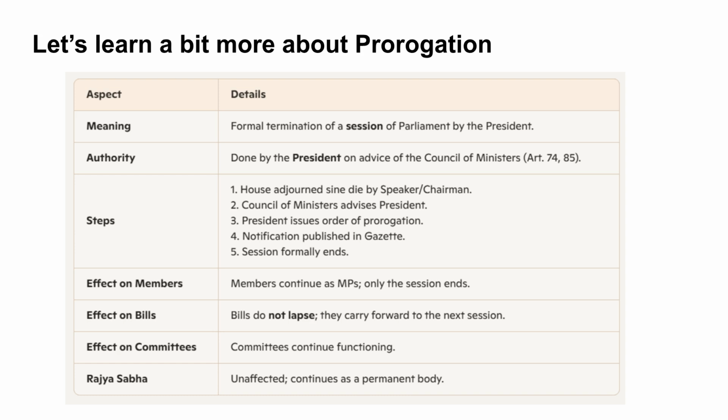Let's learn a bit more about prorogation. It is the formal termination of a session of Parliament by the President on the advice of the Council of Ministers. In case of prorogation, the bills do not lapse and are carried forward to the next session.